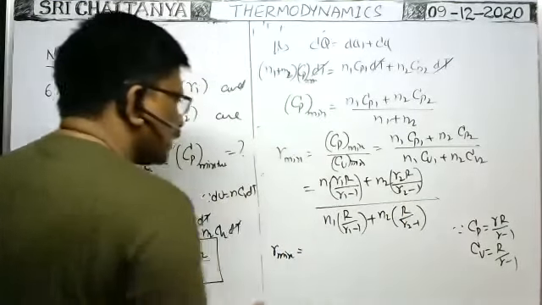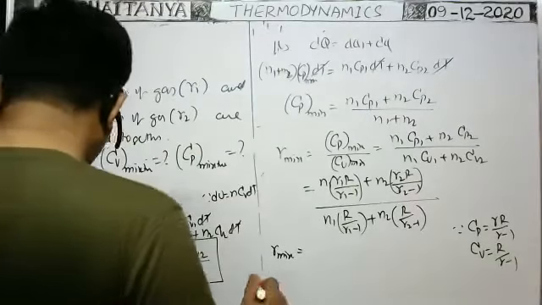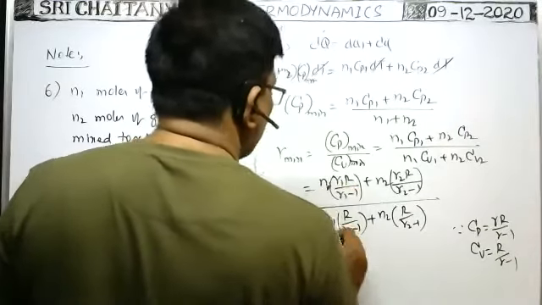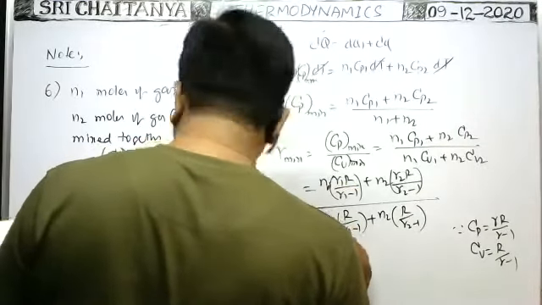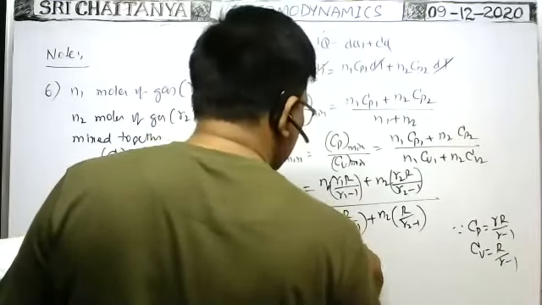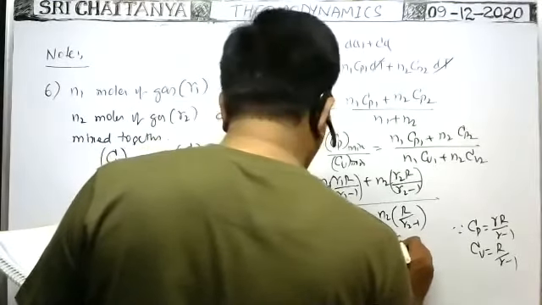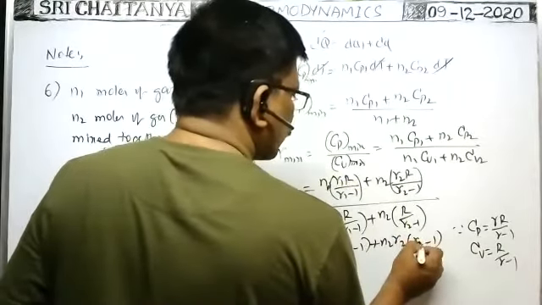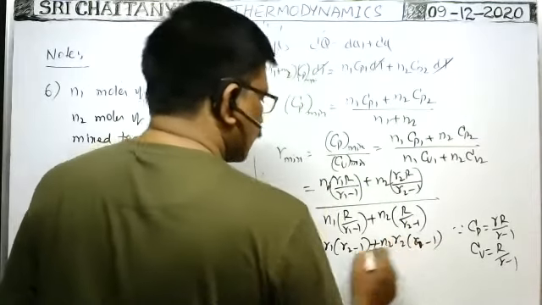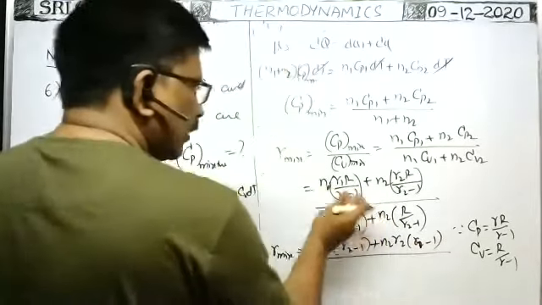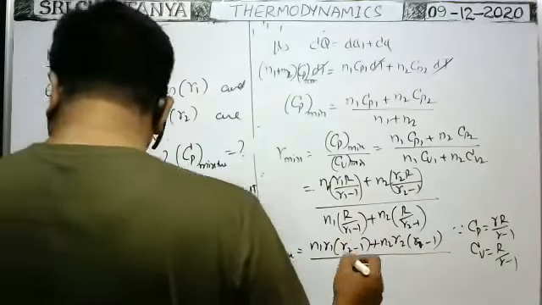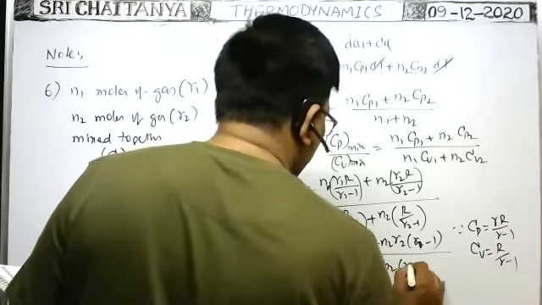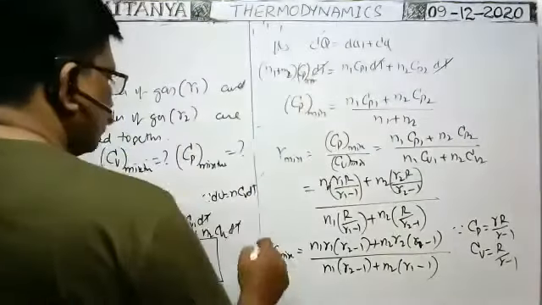Then you will get gamma mixture is equal to N1 gamma 1 into gamma 2 minus 1 plus N2 gamma 2 into gamma 1 minus 1, whole by N1 into gamma 2 minus 1 plus N2 into gamma 1 minus 1. When you take the LCM and simplify them, you will get this answer directly.